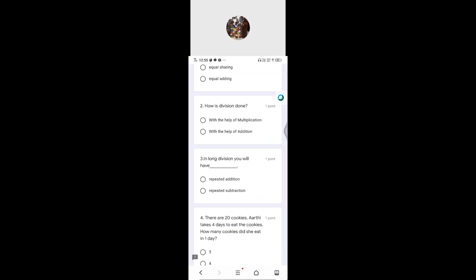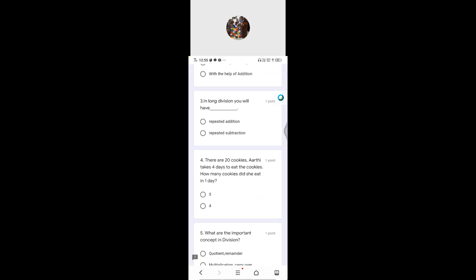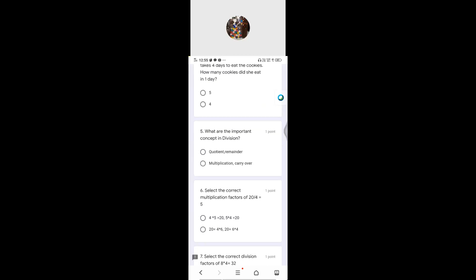The third one, in long division, you will have repeated addition and repeated subtraction. Now only we've seen that, isn't it? The fourth one, there are 20 cookies. Aarti takes 4 days to eat the cookies. How many cookies did she eat in one day? So the simple one, you have to divide 20 divided by 4 only. Recite the table. Just find where you are getting it. Got it?